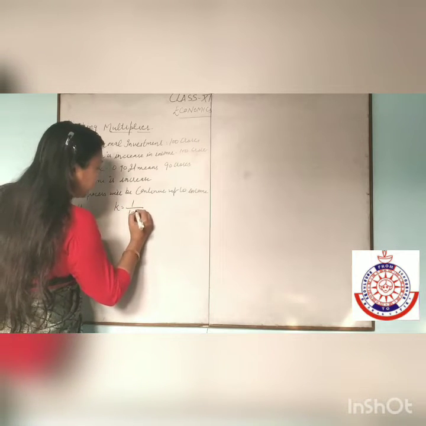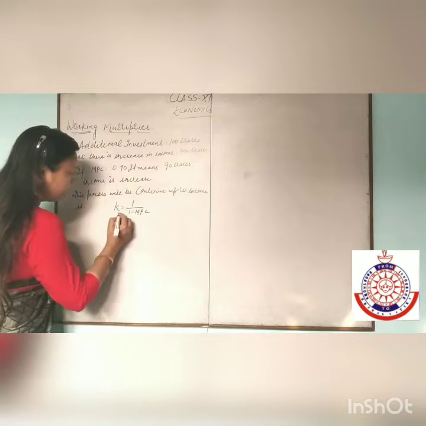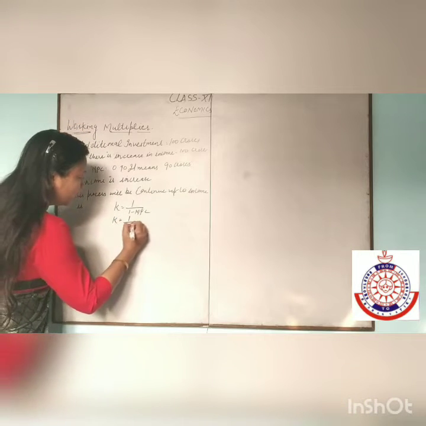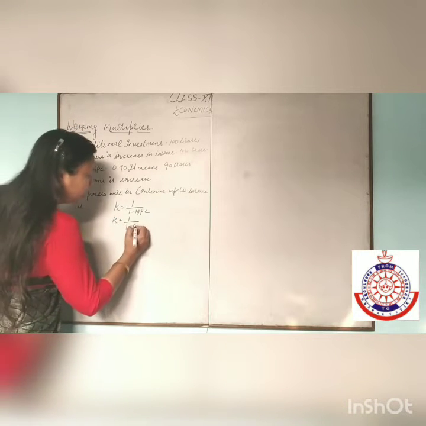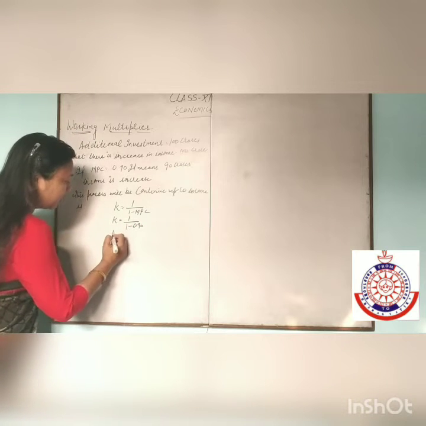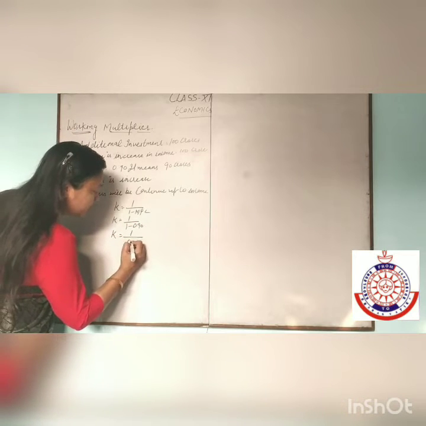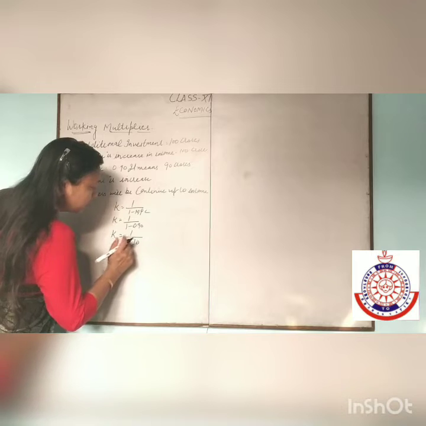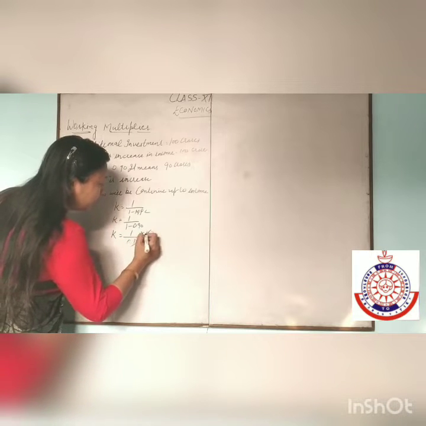The multiplier K is equal to 1 over 1 minus MPC. K is equal to 1 over 1 minus 0.90, so K is equal to 1 upon 0.10, which is equal to 10.